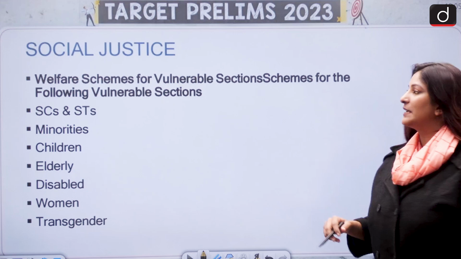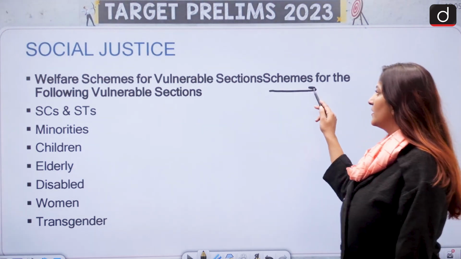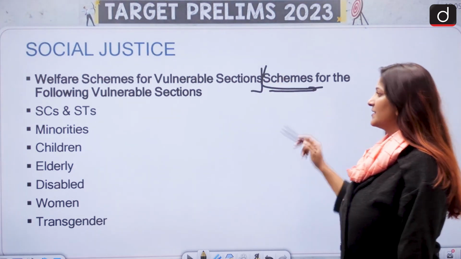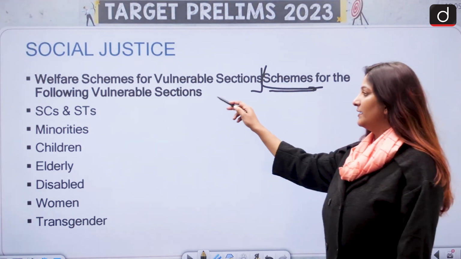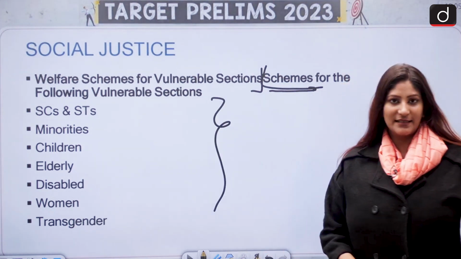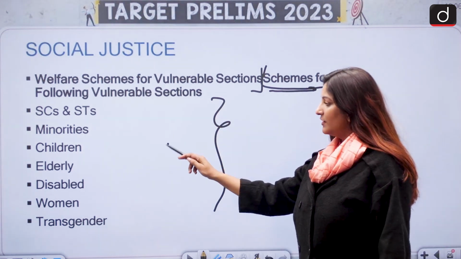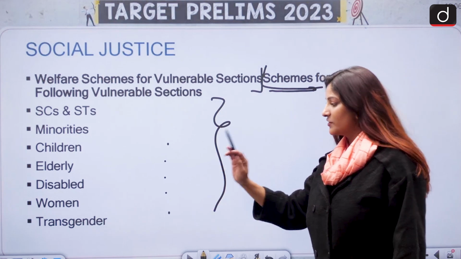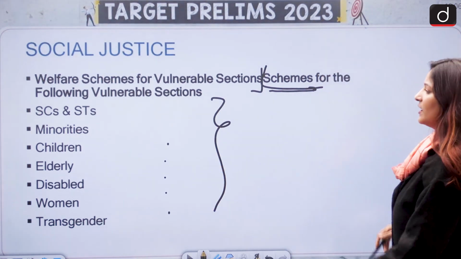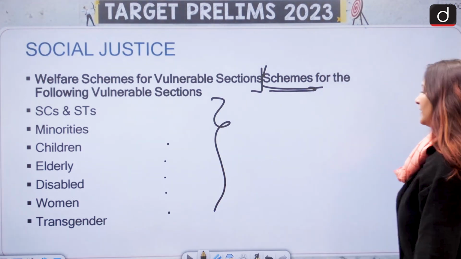First, whatever welfare schemes for vulnerable sections, plus schemes for the following categories are important: SCs, STs for both pre and mains; minorities, again, children, elderly, disabled, women and transgender. Do cover it. Okay. Maintain a copy in which you can do that.